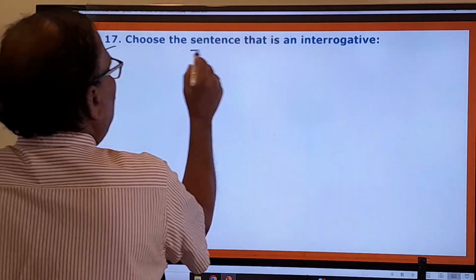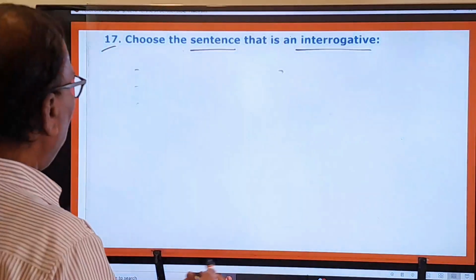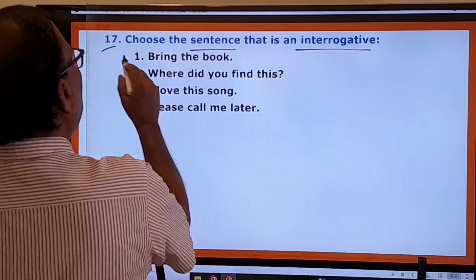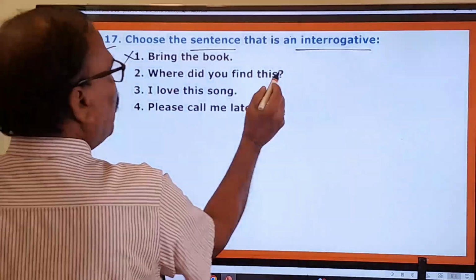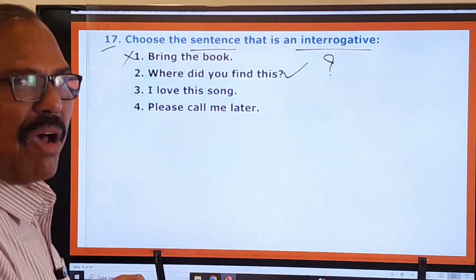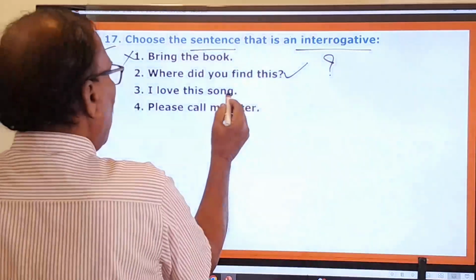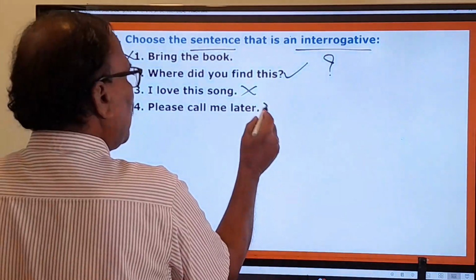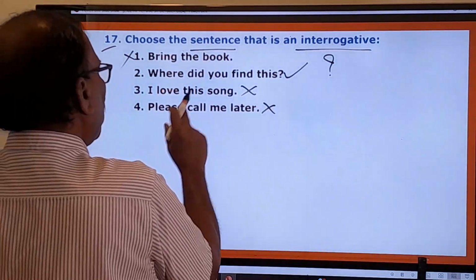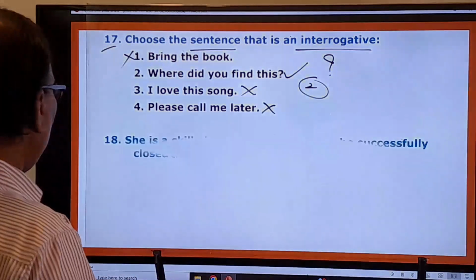17th one, choose the sentence that is an interrogative. Interrogative means a question. Okay, here, bring the book. It's not an interrogative sentence. Where did you find this is an interrogative sentence? An interrogative sentence will end in a question mark. An interrogative sentence is nothing but a question. So this is a question. I love this song, wrong. Please call me later, wrong. So first one, third one, fourth one are wrong. Only the second one is the right one. Right. You go to the next one.